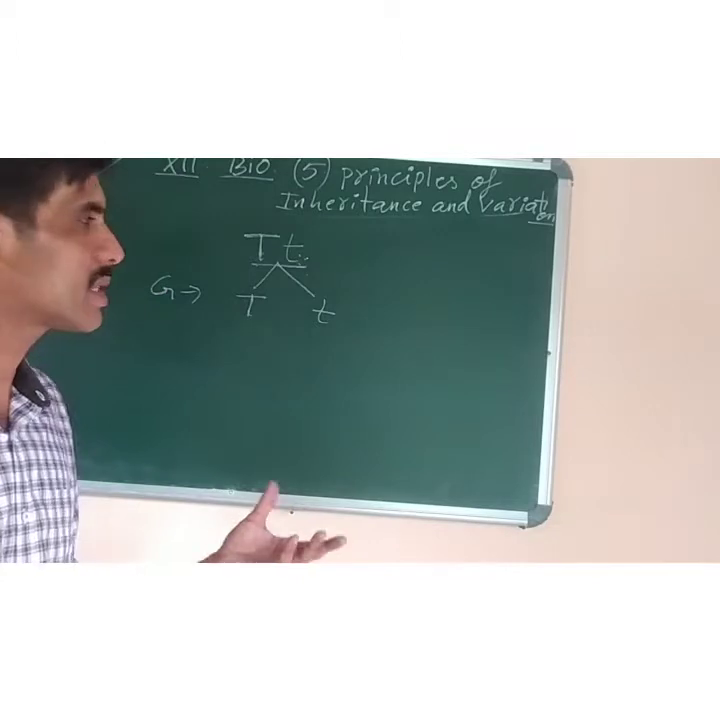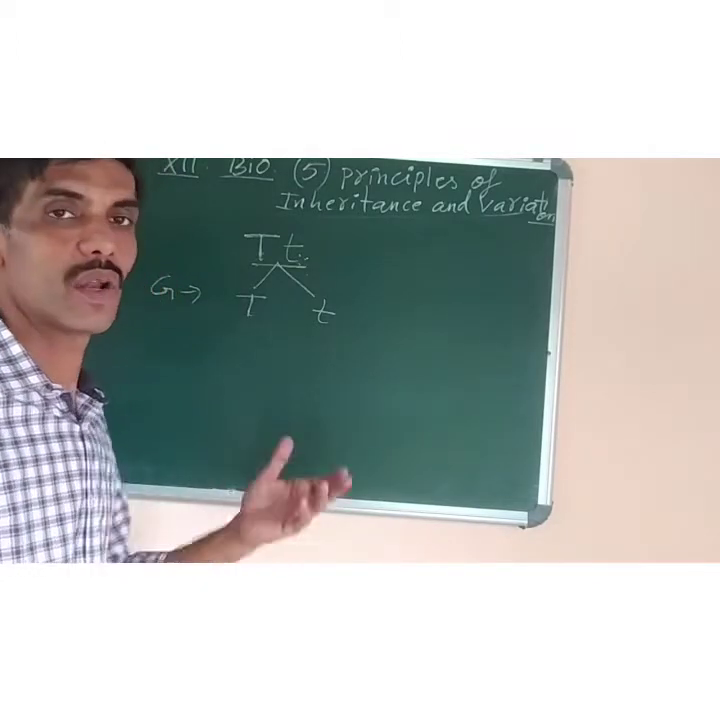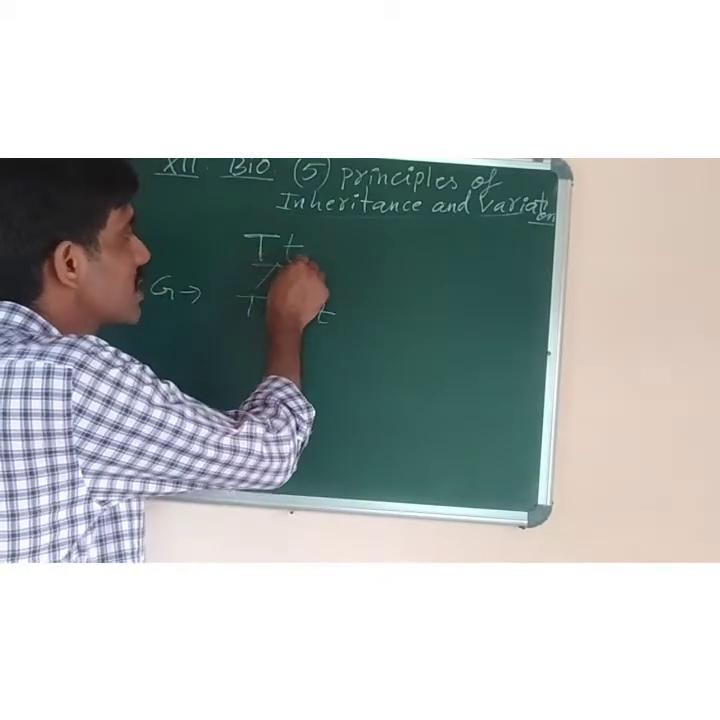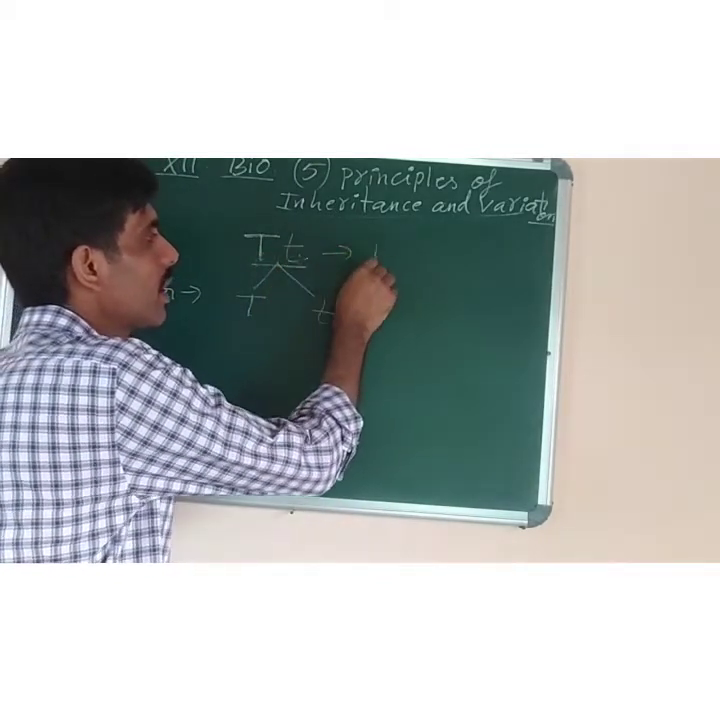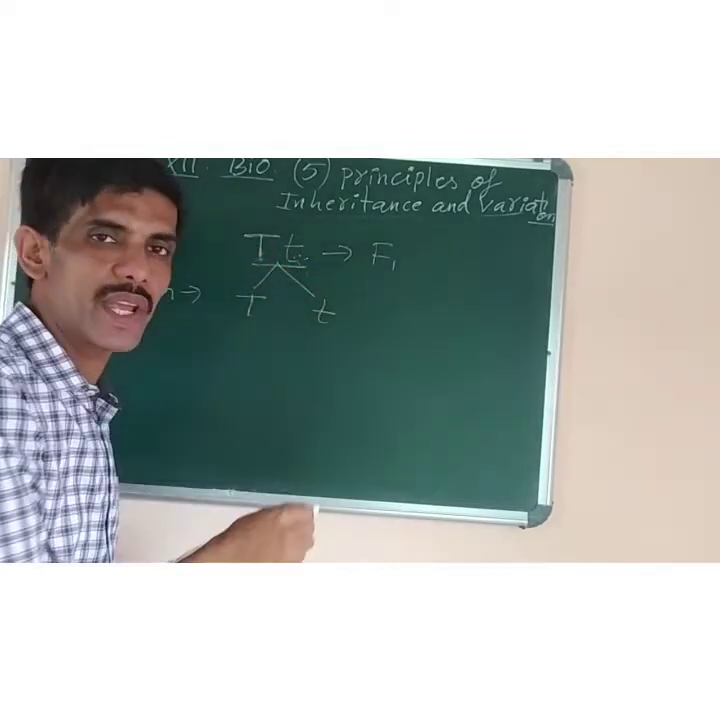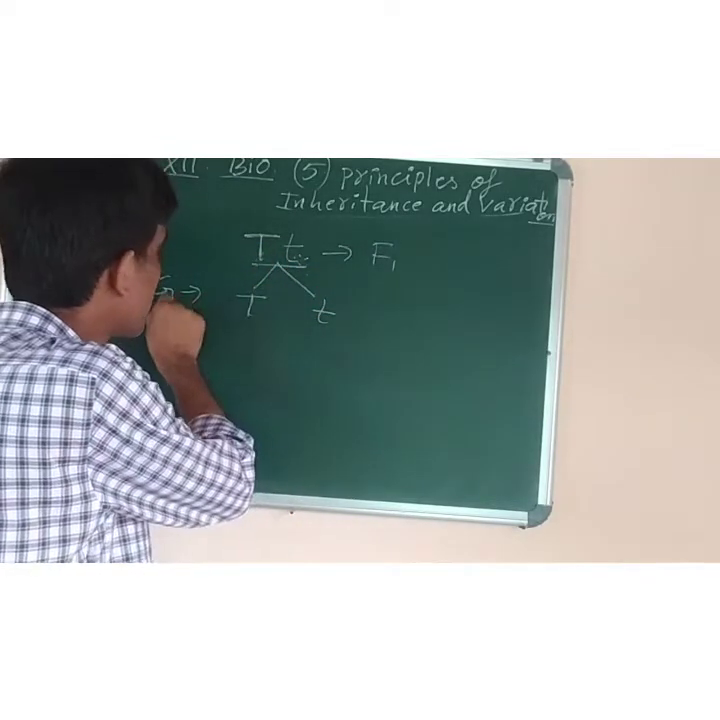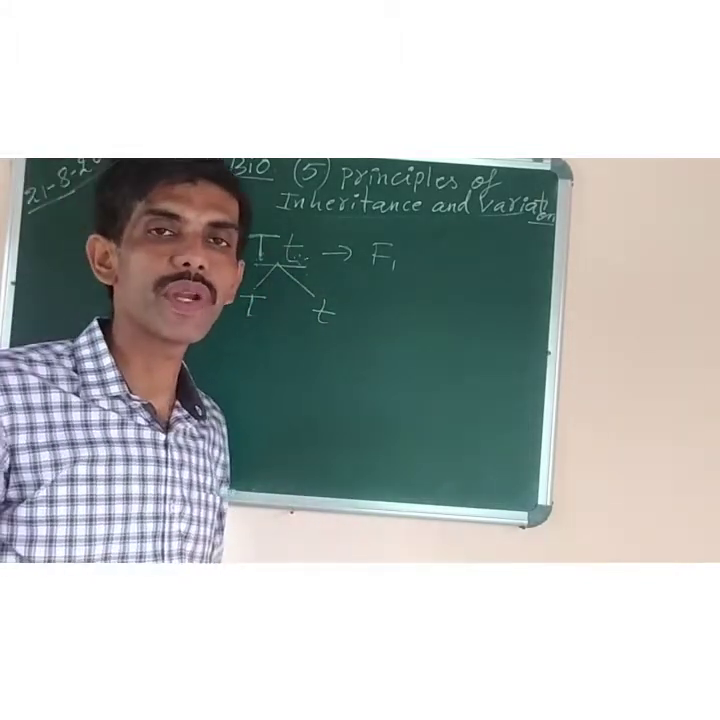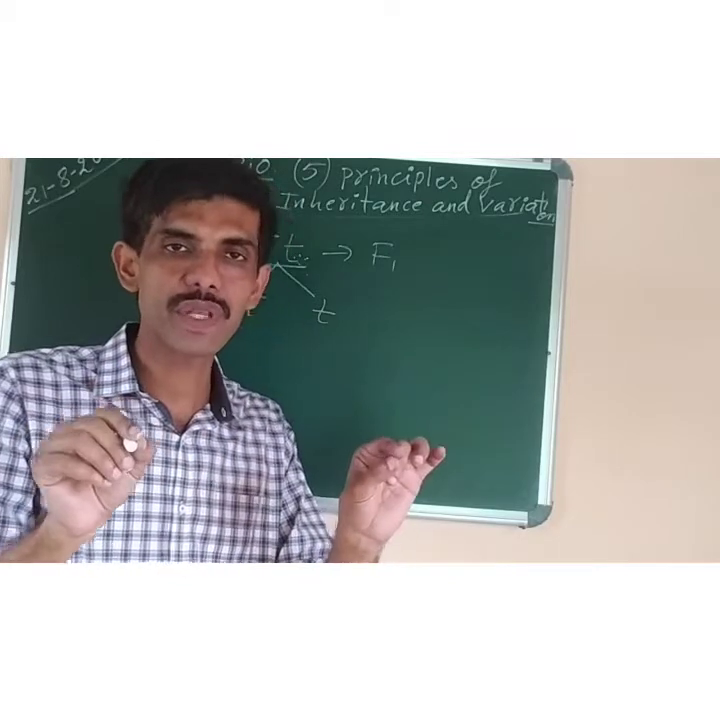So understood? It's very simple. You can make your own and write. The law of purity of gametes states that the two alleles of the F1 hybrid remain together without mixing or blending with each other, and at the time of gamete formation they separate from each other. That is called the law of purity of gametes, or law of segregation, meaning separation.